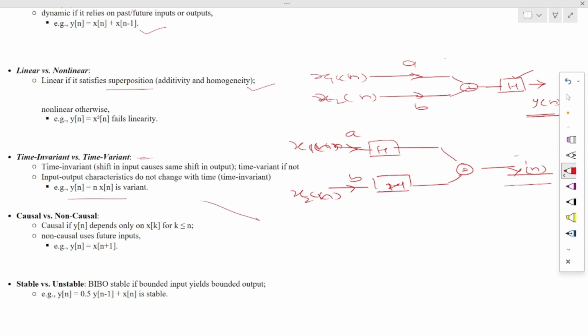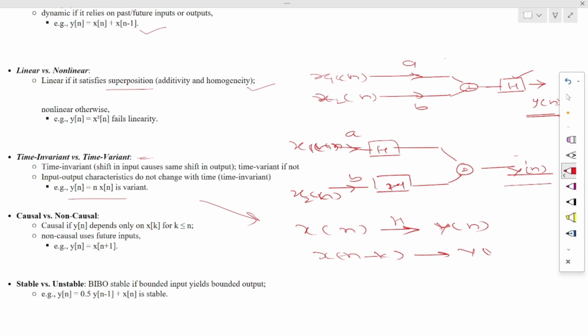In other words, if we apply x of n to a particular system, we will get y of n. Let's take a k unit delay in the input, so we will get a k unit delay in the output also.